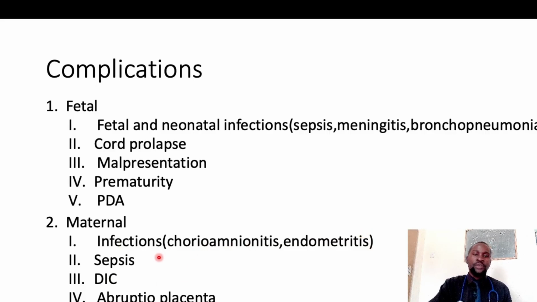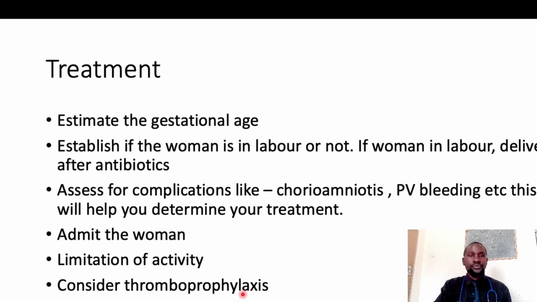Maternal complications would include infections like chorioamnionitis and endometritis, because of that breach in the barrier for infections. You can have sepsis. Okay, the mother can develop sepsis. They can develop disseminated intravascular coagulation, because endotoxins, these toxins that are produced by these infections, may go and cause damage to blood vessels, and then consumptive coagulopathy, which is DIC. You can have abruptio placenta as well occurring because of that sudden decompression. It pulls the placenta together, and the placenta may detach from where it is attaching in the uterus.